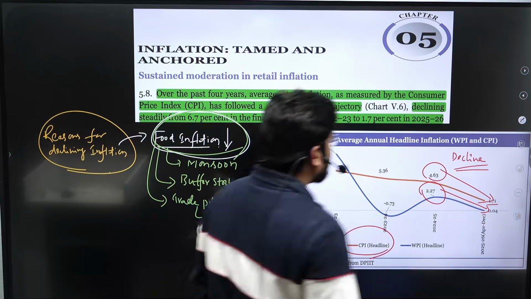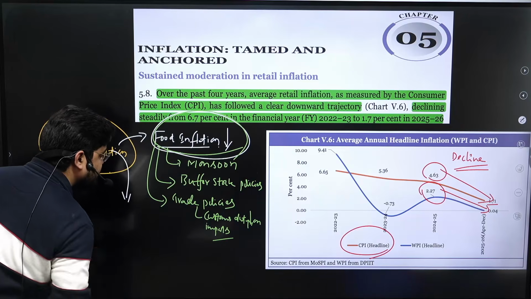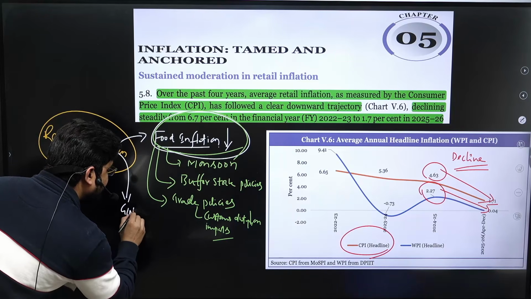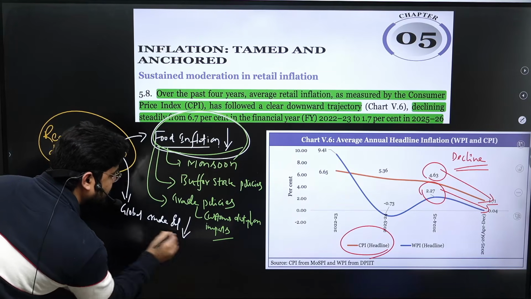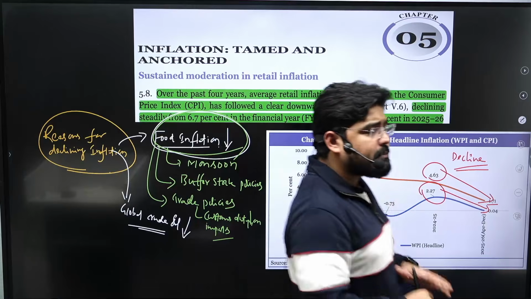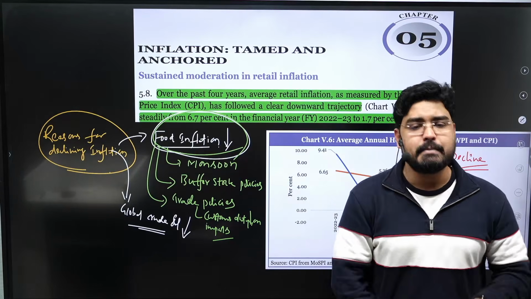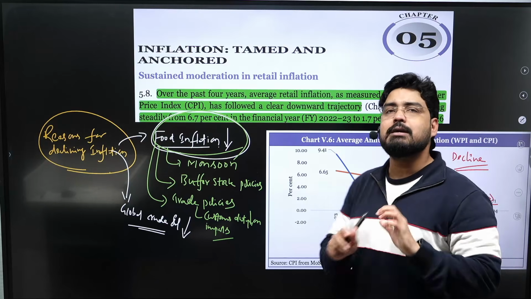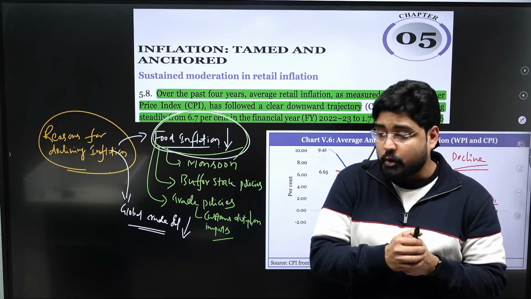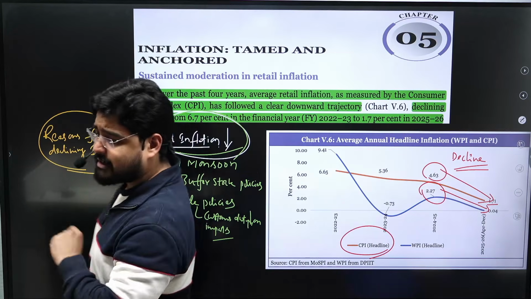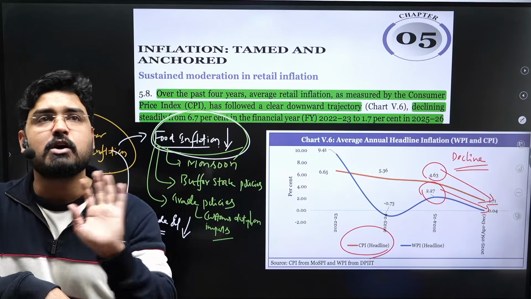And apart from that, there are other reasons for the reduction of inflation. Global crude oil prices also reduced. When global crude oil prices reduce, it has a direct impact on inflation in the Indian economy, because in India we depend on imports of oil and other commodities that are used in the manufacturing of most goods and also in the transportation of commodities.